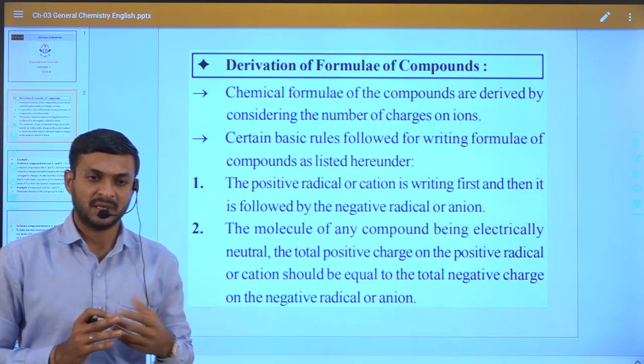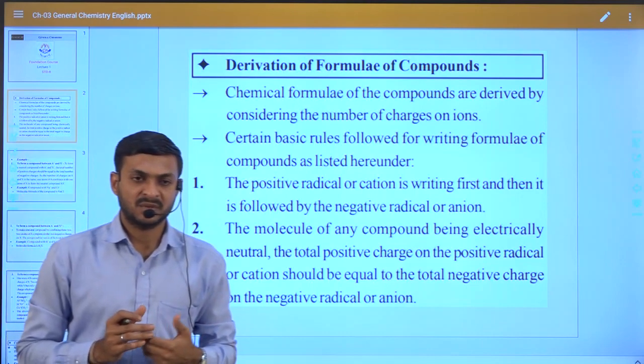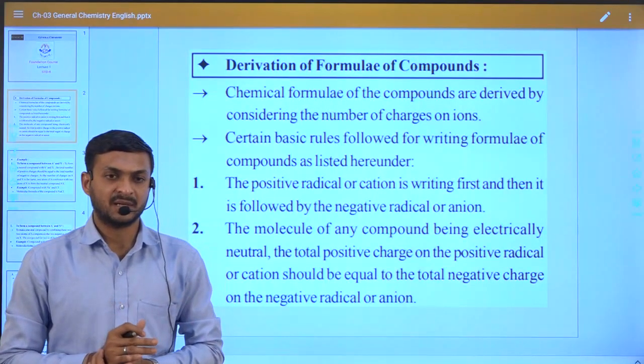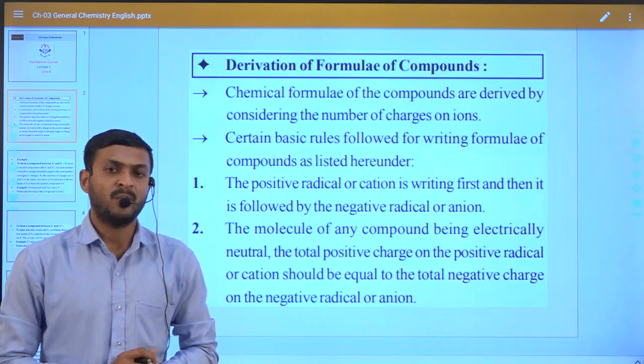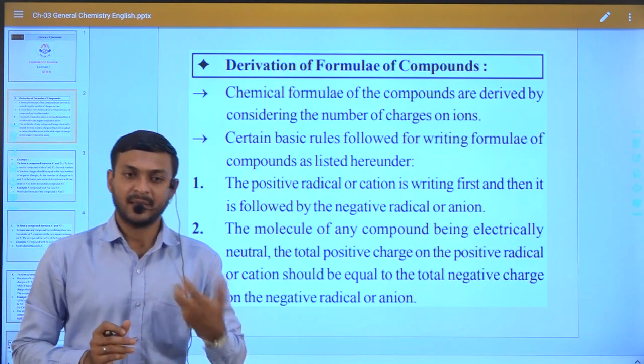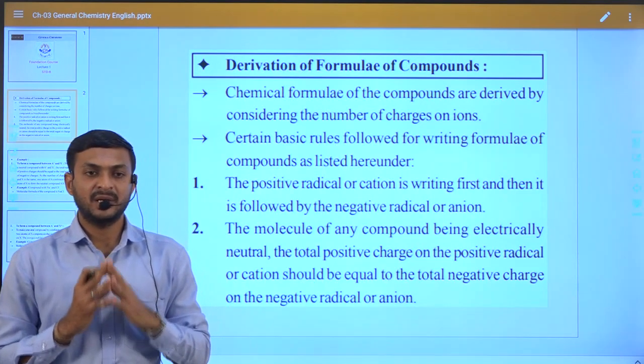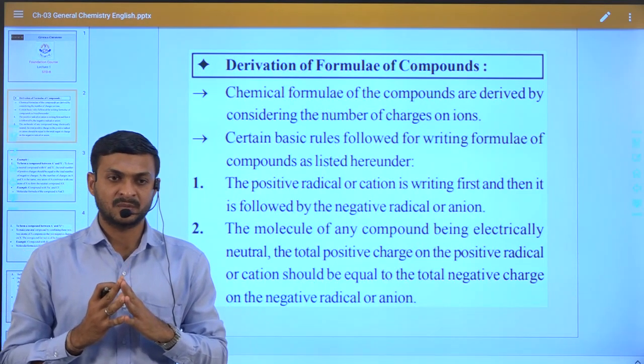As we know, in the science of chemistry we deal with different types of molecules.